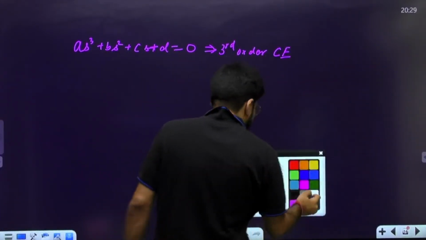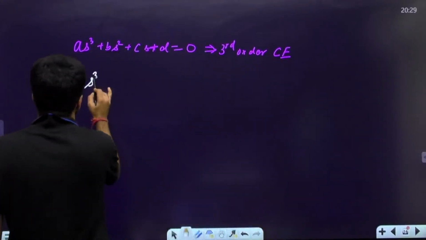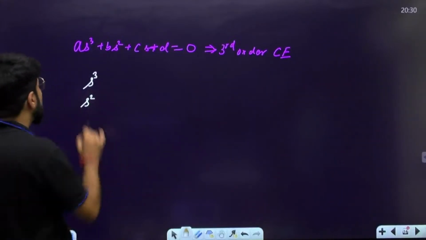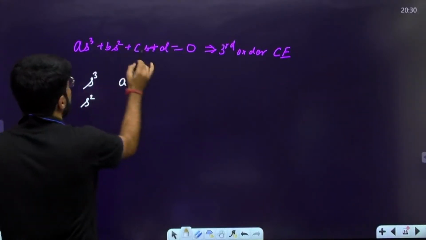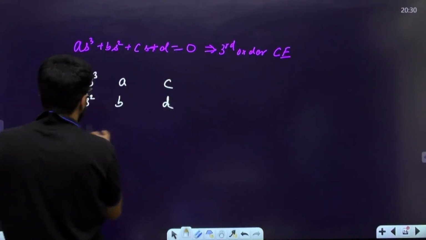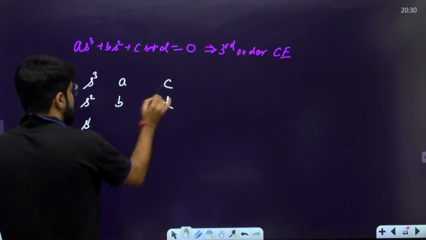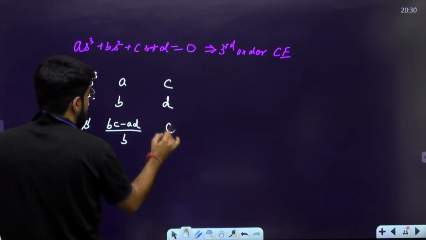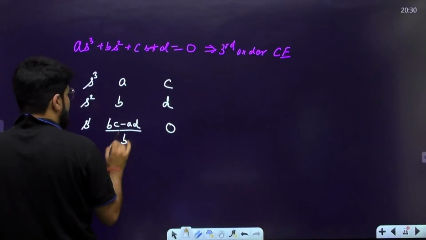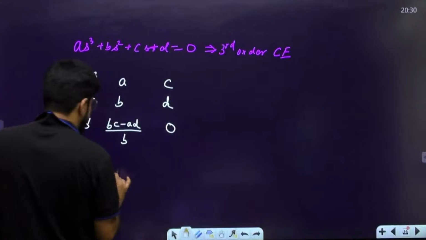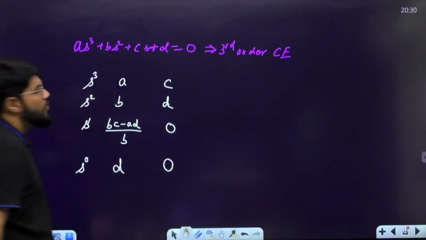Now if I apply the Routh Hurwitz here, let's create a shortcut for third order. So S cube coefficients are alternate, A and C. S square coefficients are B and D. So S power 1, cross multiply, (BC minus AD) upon B. Last element of a row is always 0. S power 0, suppose this is X, X into D upon X, D. Last element 0.